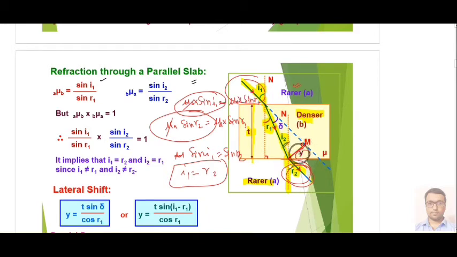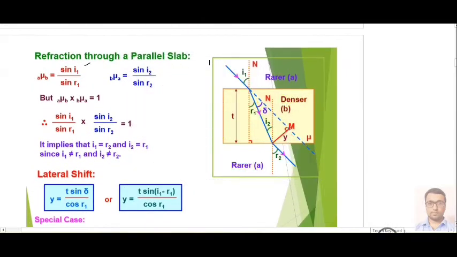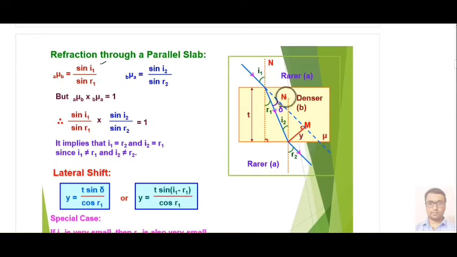This Y is called lateral shift. This blue dotted line was the original projected line, and this Y is the lateral shift. So we have to determine this one also. For that, you can see this particular triangle.